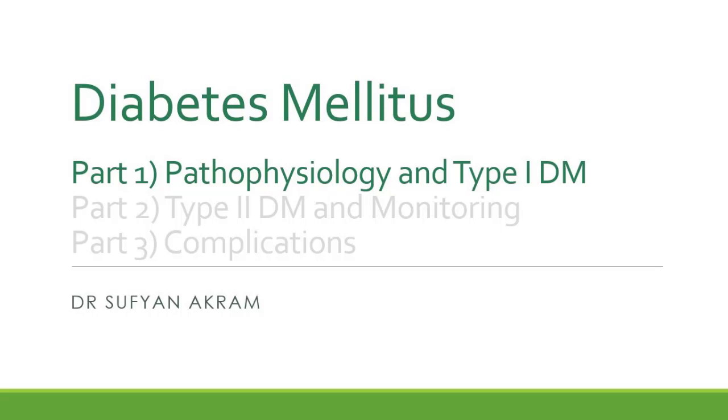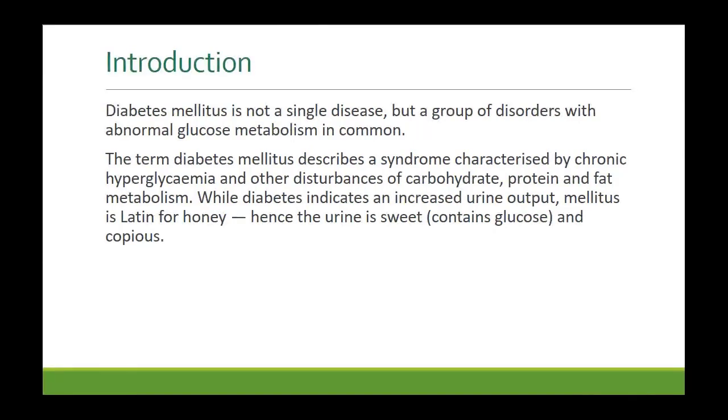Diabetes mellitus is actually a syndrome, so it's not a single disease. It's a group of disorders. Abnormal glucose metabolism is in the center of the universe, but you have many other things around it. You have metabolic disorders affecting protein metabolism, lipid metabolism, and so on. There is chronic hyperglycemia, which means there are elevated blood glucose levels. This is how clinically we diagnose diabetes. But there is much more going on inside a person's body, affecting lipid metabolism, protein metabolism, and so on.